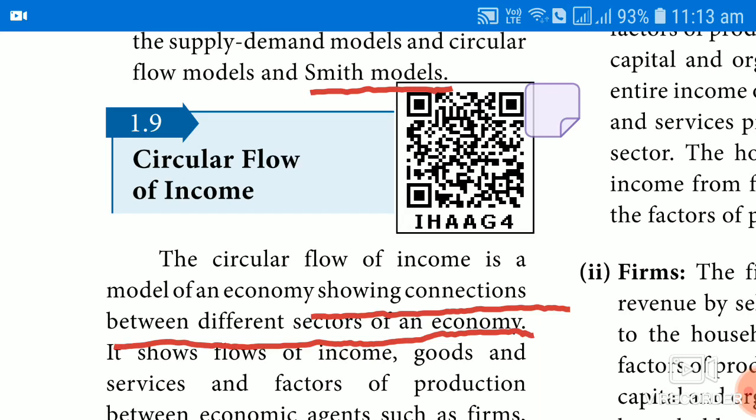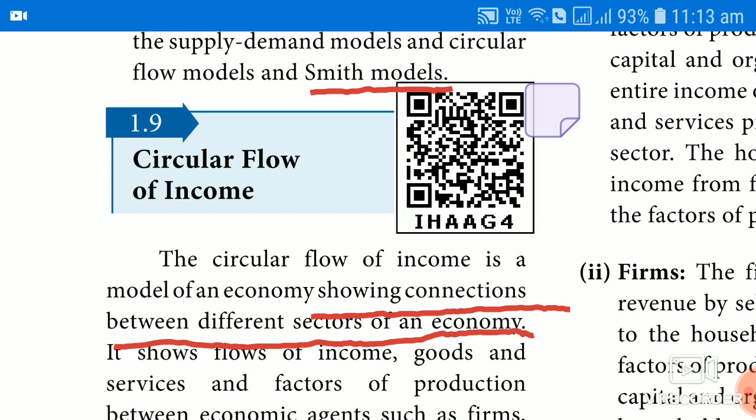It is a model of an economy showing connections between different sectors of an economy. We already discussed that each sector in an economy contributes towards the national income. The sectors may be classified into individuals or households on one side, firms, then government, and the next one may be the rest of the world or external economies.